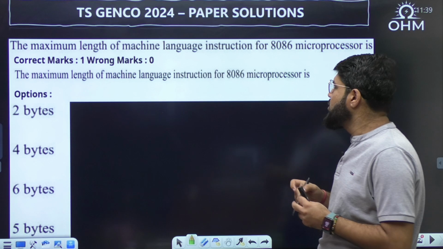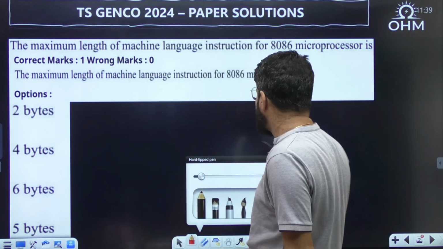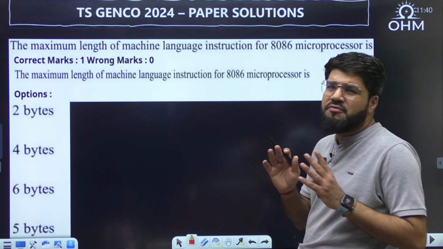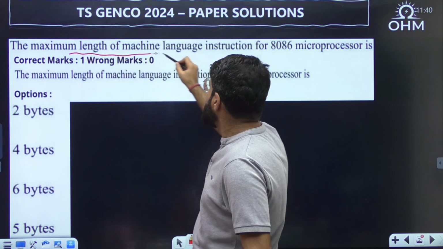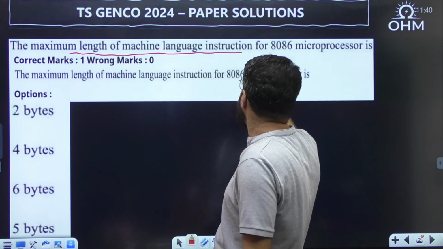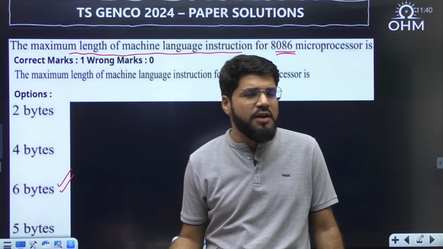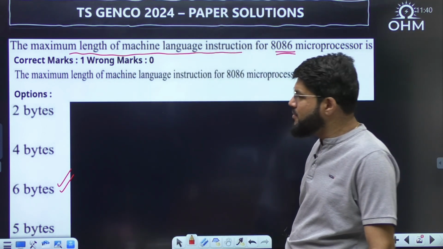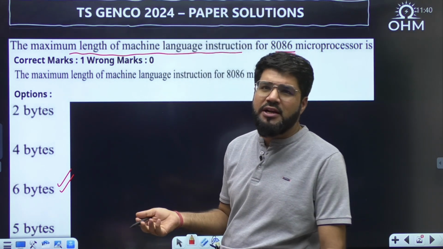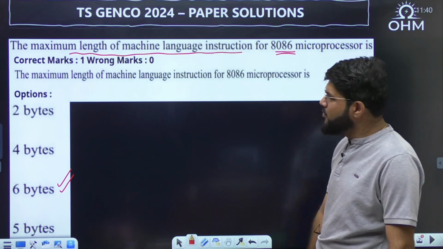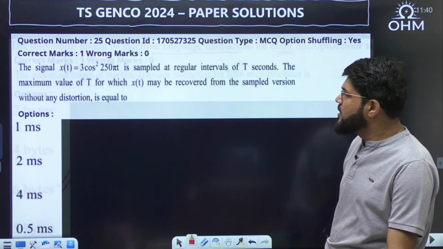This is the only one question from microprocessor, coming up from 8086. Normally they ask 8085, but here 8086, and a very factual question, not a programming question. What is the maximum length of the machine language instruction for the 8086 microprocessor? You should know that it is 6 bytes. In an 8085 environment, the highest instruction size is 3 bytes, but in 8086 the highest instruction size is 6 bytes. So it is almost a factual question, and only one question from the microprocessor. If you have studied, you know it. That's a simple thing I'll tell here.